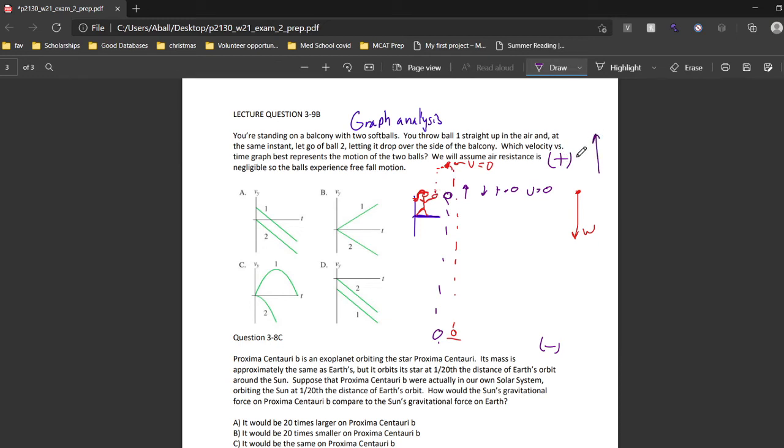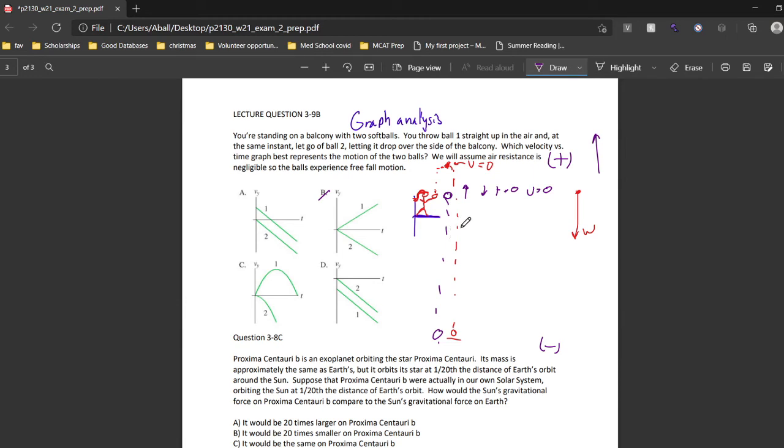It is going to the moon, but ball B, or ball 2, is actually being acted on by the forces of the Earth, and it's coming down to Earth, while ball A is going to the moon. That doesn't really make sense, because if they're both on planet Earth, they should both be experiencing the gravitational forces of Earth and should have the same acceleration as a result. So B is false.